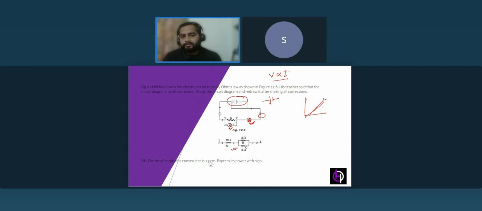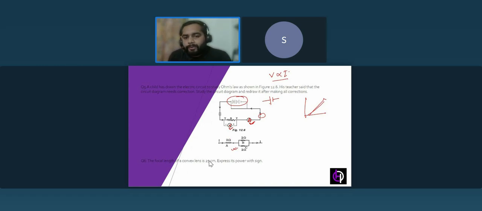Now the next part is the combination of resistors. In two ways we connect resistors, either in series or in parallel. Many times students face difficulty in identifying whether resistors are in series or in parallel connection. So what I do, this helps me a lot, and you can also check like that.